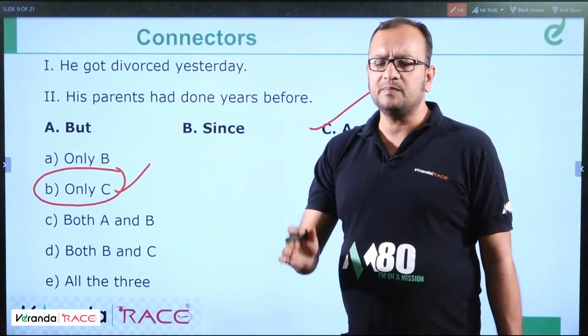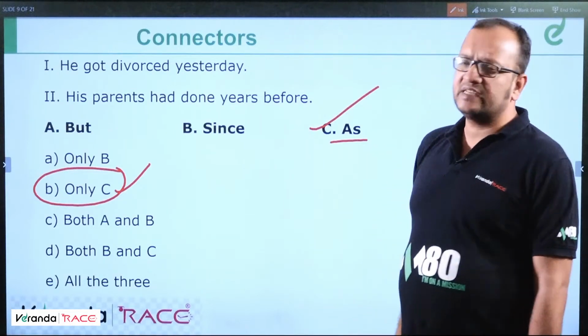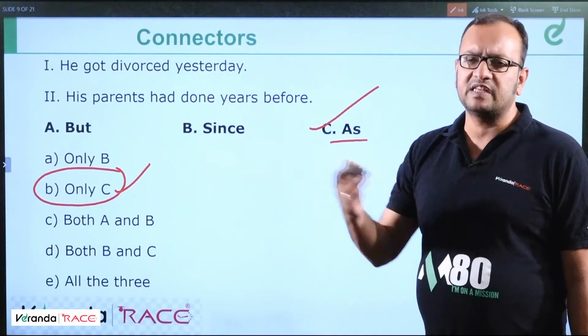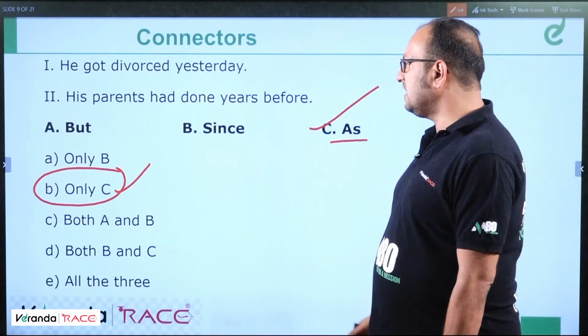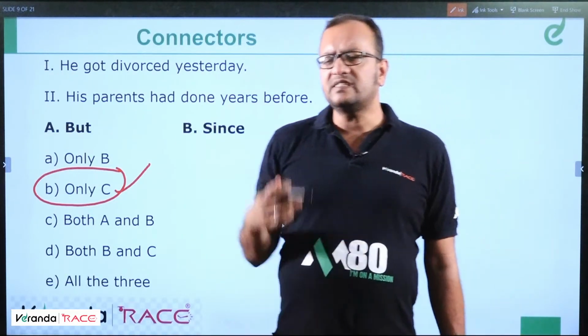It's not a cause-effect relationship, it's kind of example. So we can say he got divorced yesterday as his parents had done years before. Means like his parents had done years before. The same way it has been used. So he got divorced yesterday as his parents had done years before. So as is the correct answer. Correct?